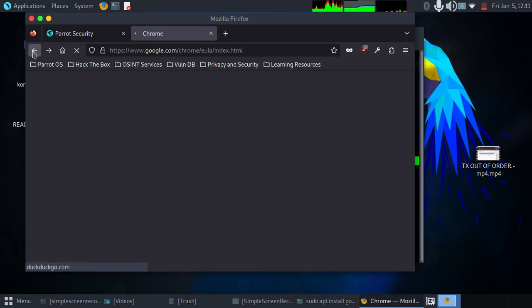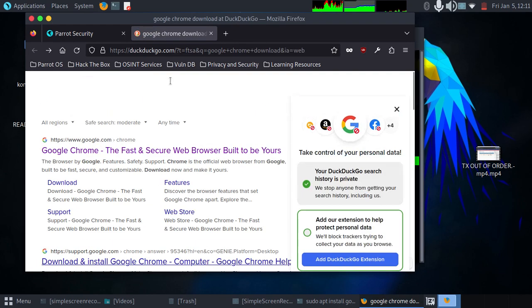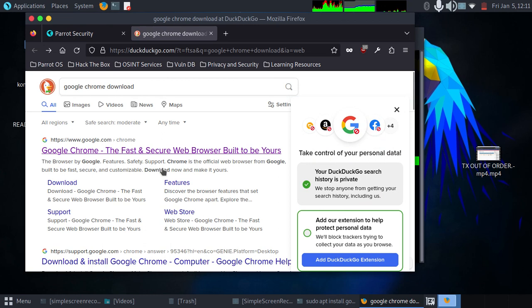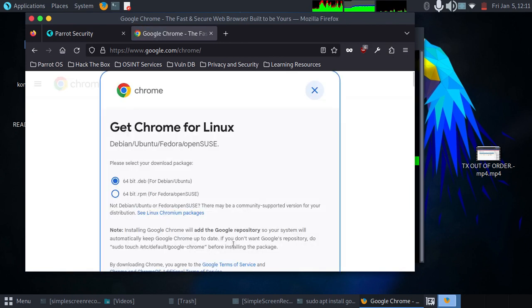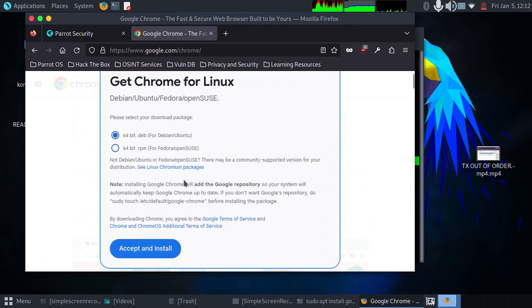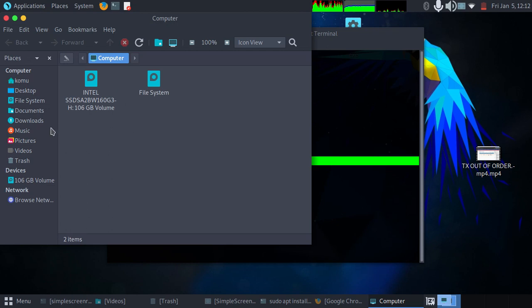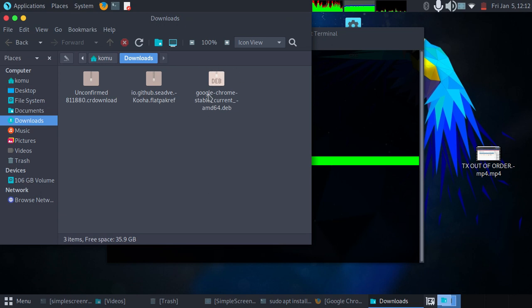Let's go back. Google Chrome download. I think it's this one here. So click download. In this case we are running on Parrot OS, so you select the 64-bit .deb for Debian/Ubuntu and accept and install. If you accept and install, it will be downloaded. I won't be downloading it because I already have it here. If we check here in my downloads, I have it here.